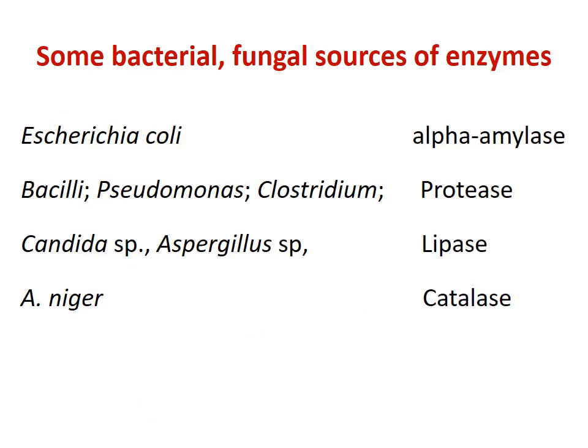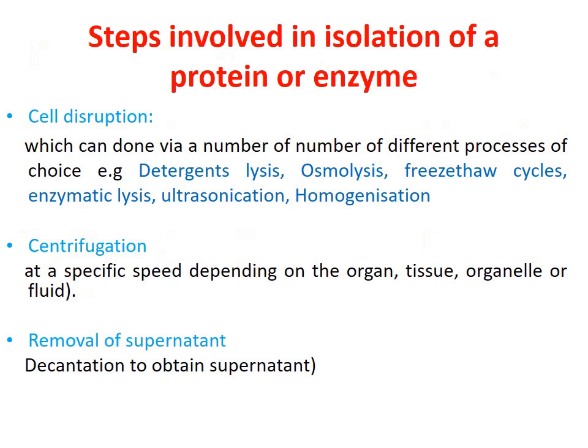So different types of microbes are used as a source for enzyme production. Some examples here: Escherichia coli produces amylase enzyme, Bacillus species, Pseudomonas and Clostridium are the sources of protease enzyme. Candida species and Aspergillus species are the sources of lipase enzyme, and Aspergillus niger is a source for catalase.